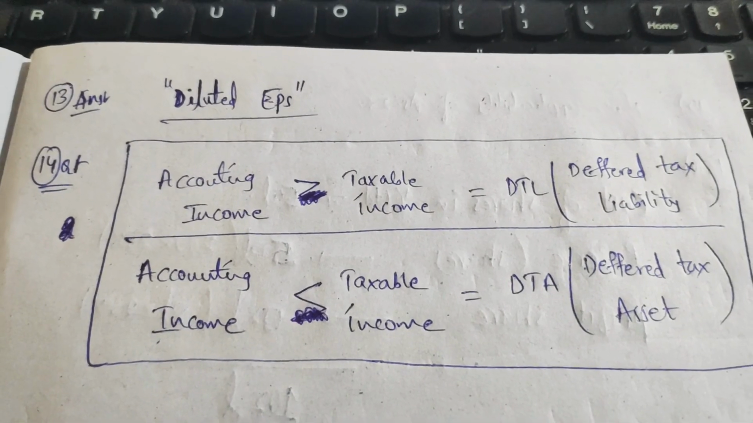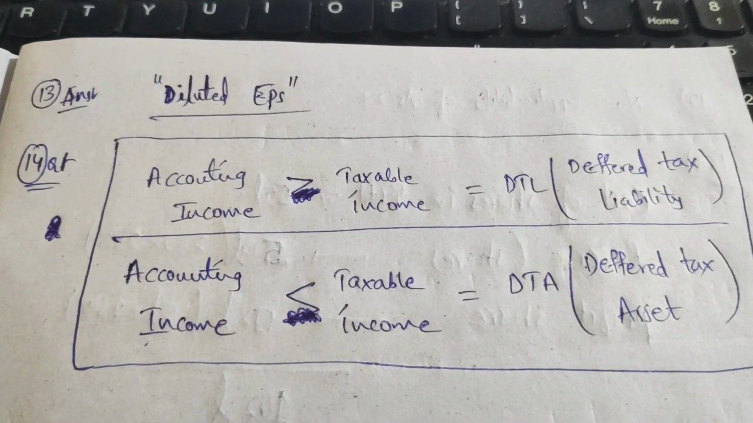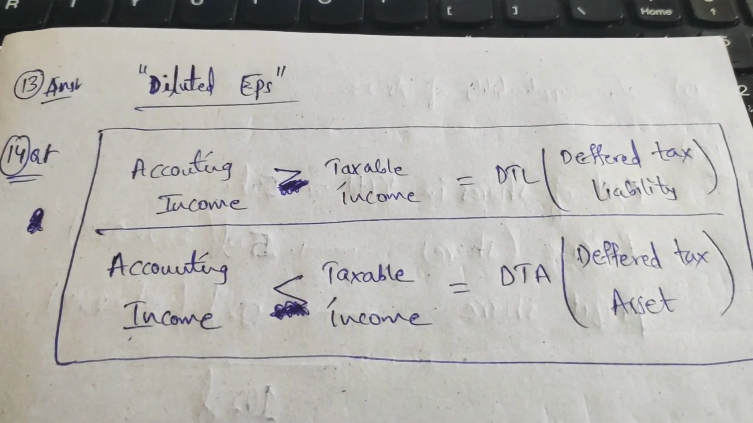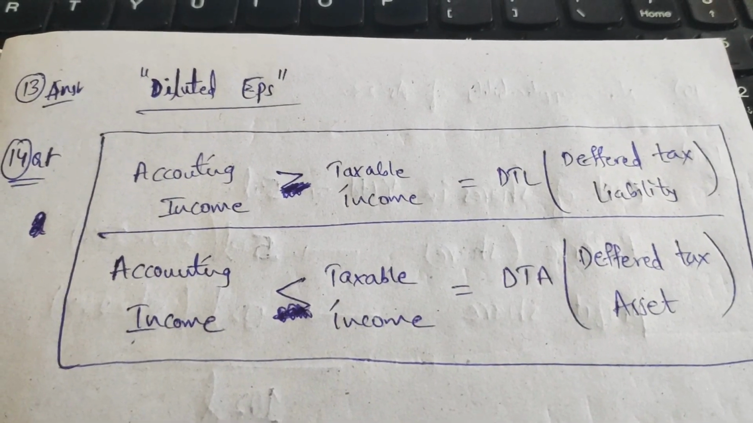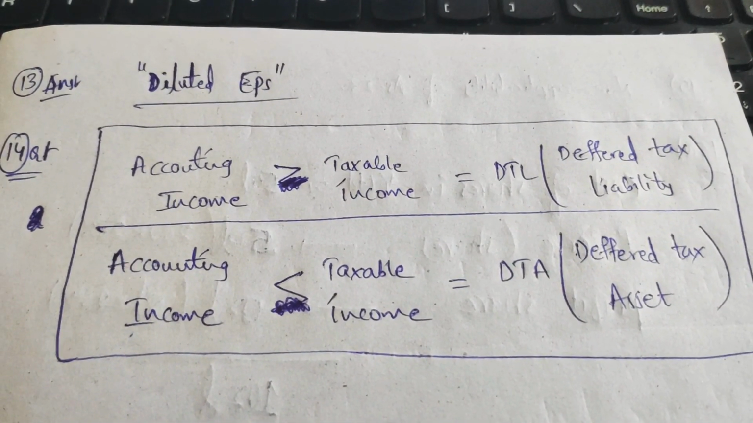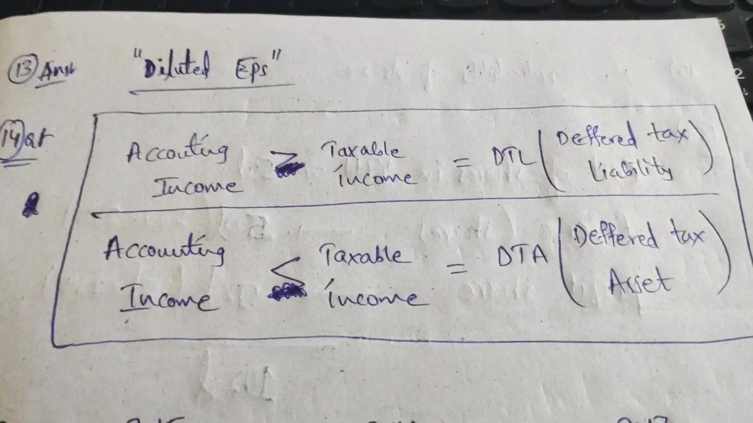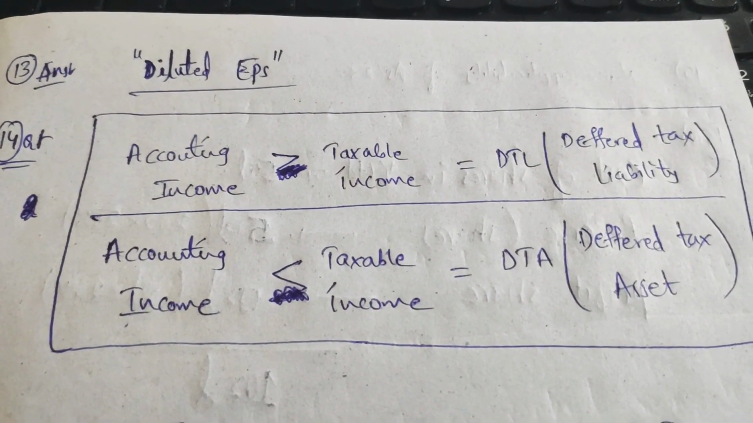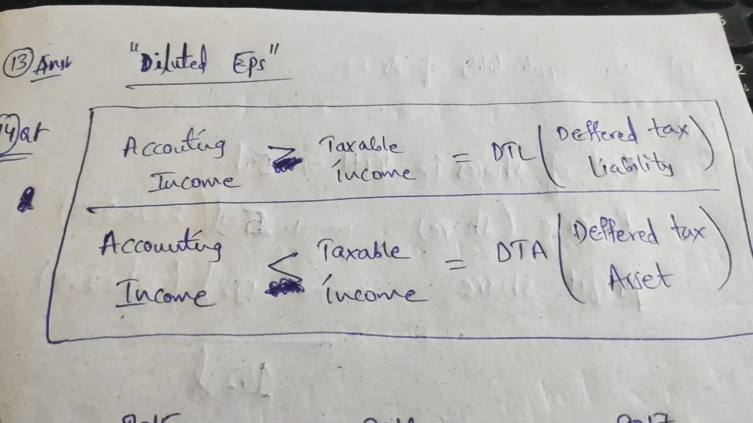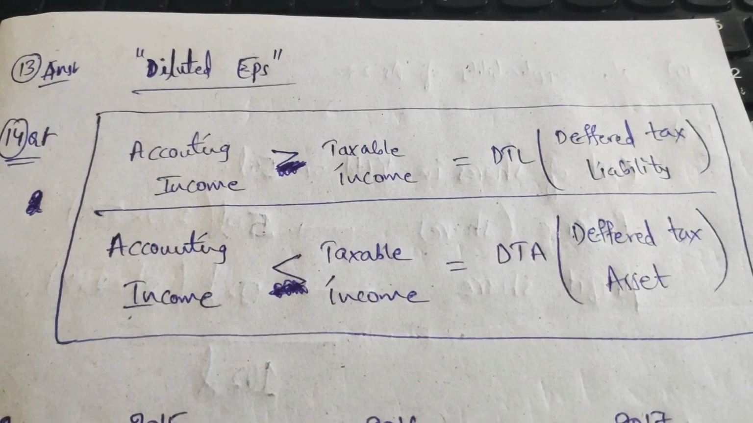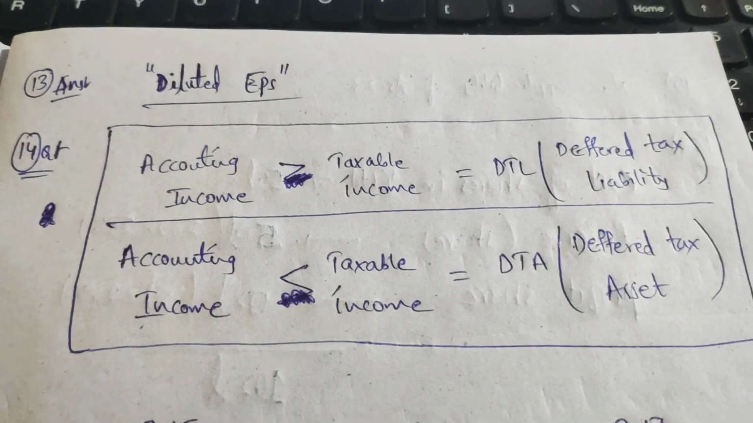The taxable income is lower than the accounting income. As the taxable income is lower, the taxes paid to the government will also be lower, because we pay the tax on the taxable income. So the tax to be paid as per the accounting, as per the books, as per the Companies Act, is higher than the tax which we have already remitted to the department, which is lower. So we need to pay the excess of the tax.